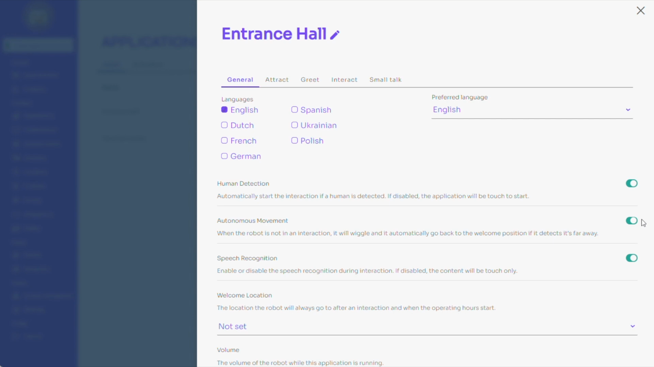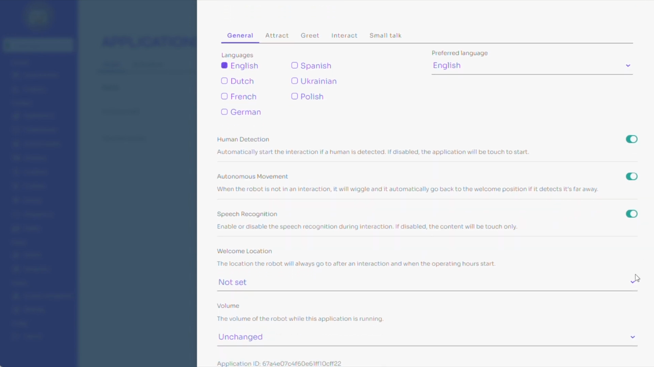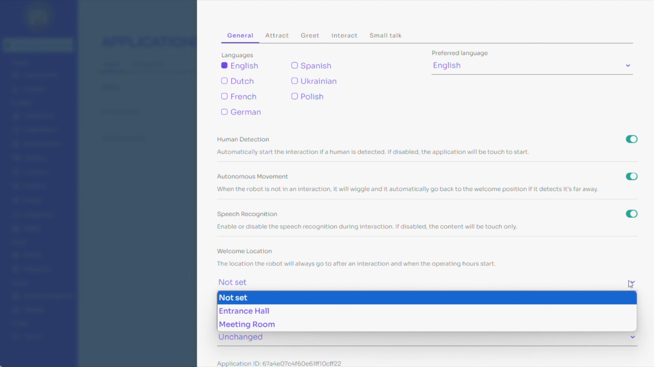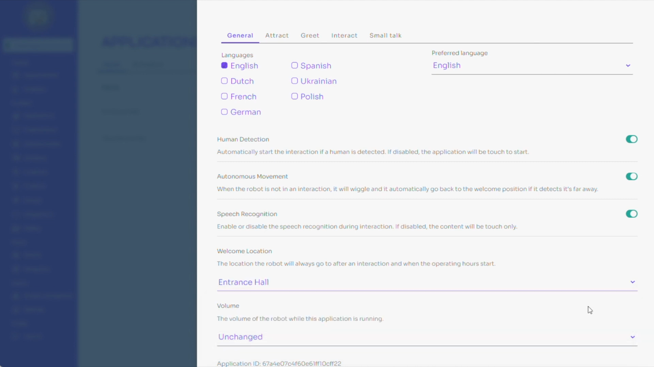If you are in a place where there are many people talking and you notice the robot responds to other persons a lot, you might want to disable speech recognition. This will limit some of the options in the application. We can also define the welcome location for this application. In our case, we would like the robot to be located in the entrance hall for the interaction. Therefore, we select the location named Entrance Hall.